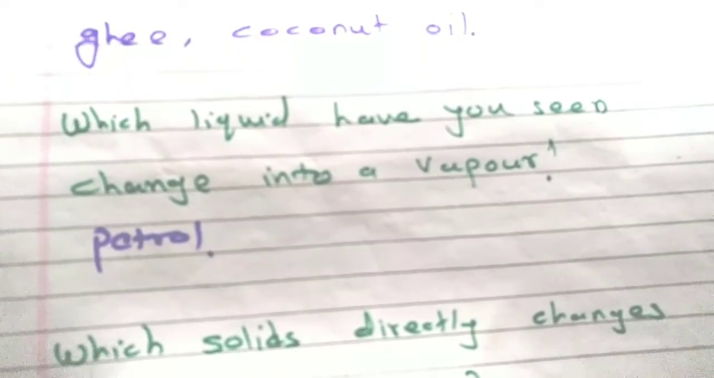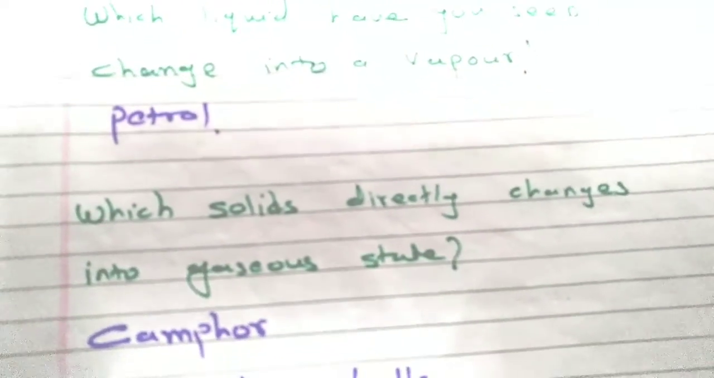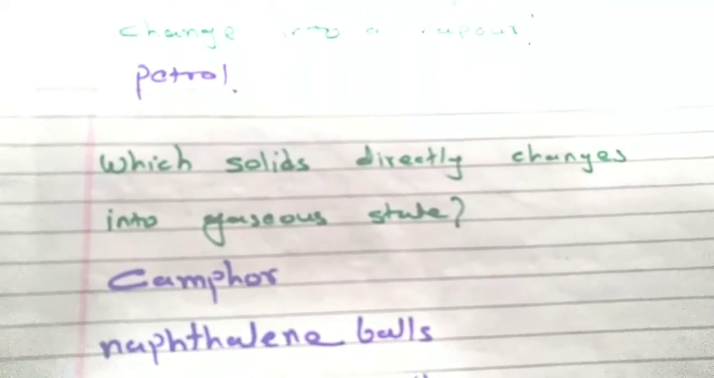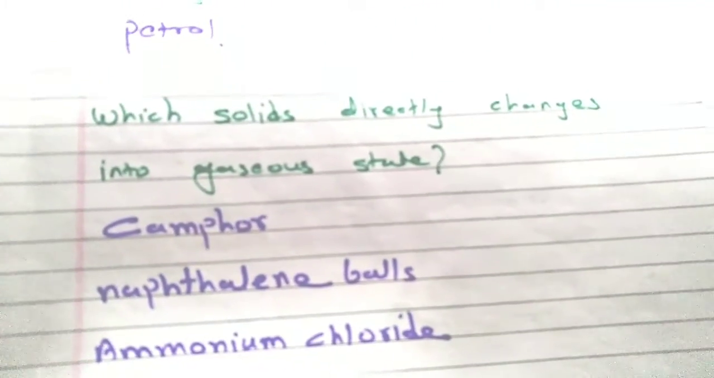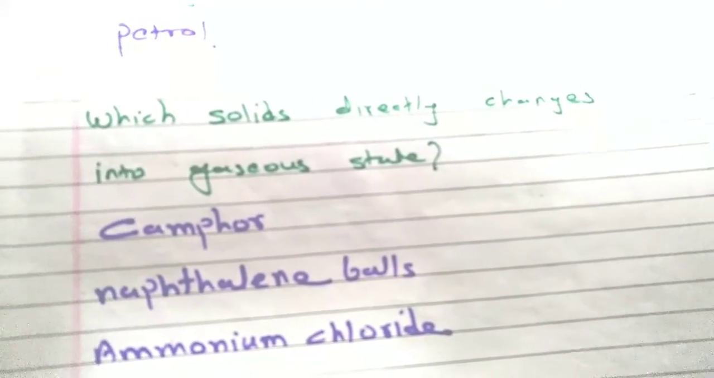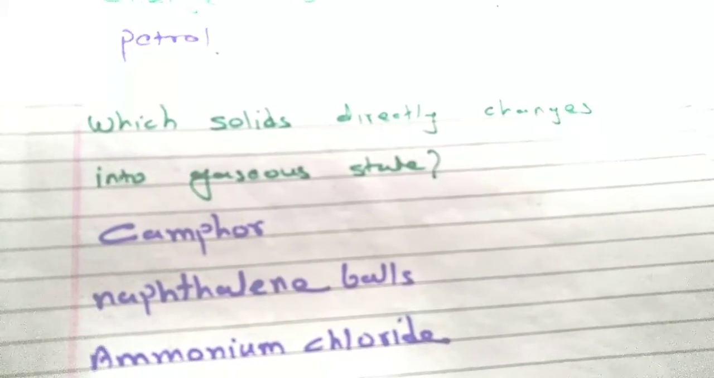We know that petrol changes into vapor. Which solids directly change into gaseous state? We know that camphor, naphthalene balls and ammonium chloride change into gaseous state. Directly it changes into gaseous state.